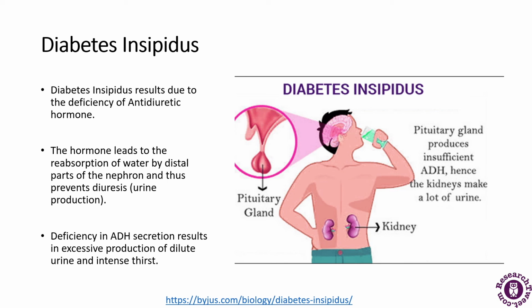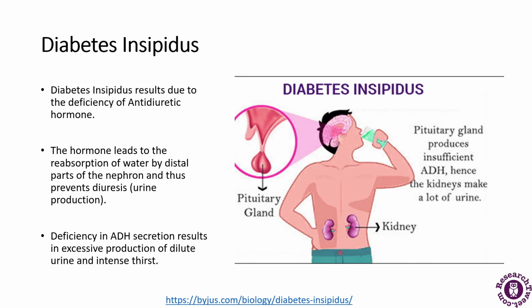So the deficiency in ADH secretion results in the excessive production of dilute urine and intense thirst. In case of diabetes insipidus, the kidneys cannot control the fluid in the body.